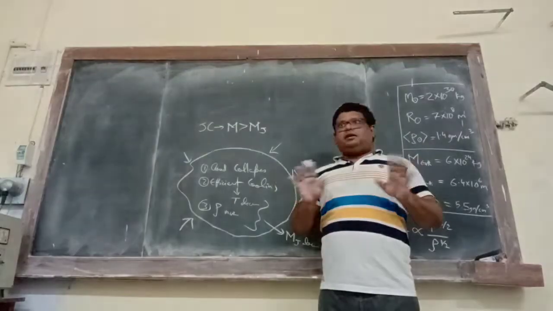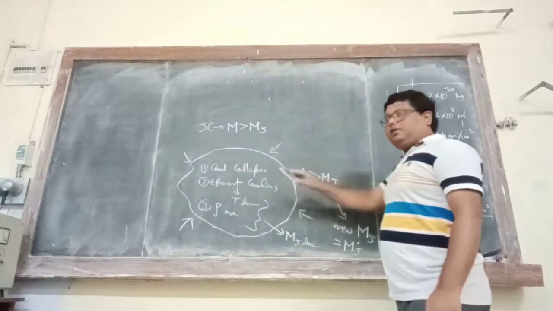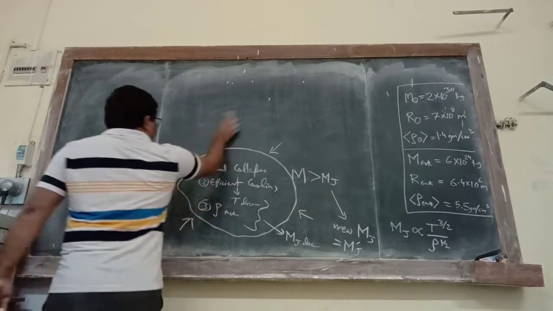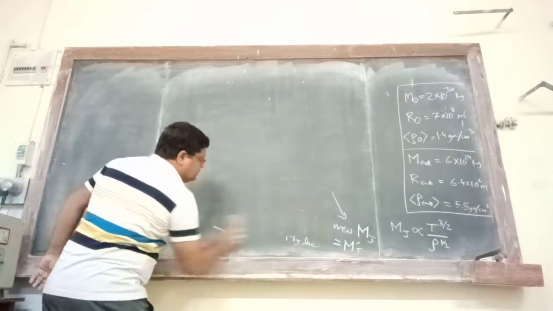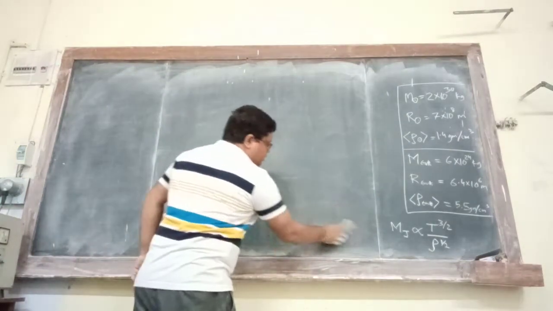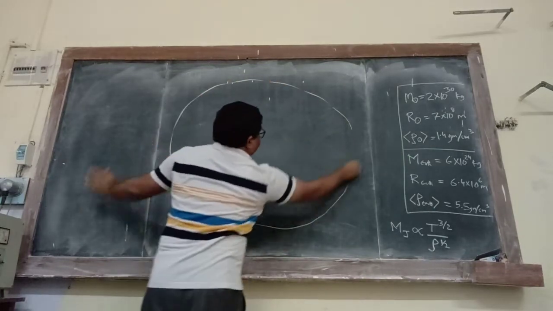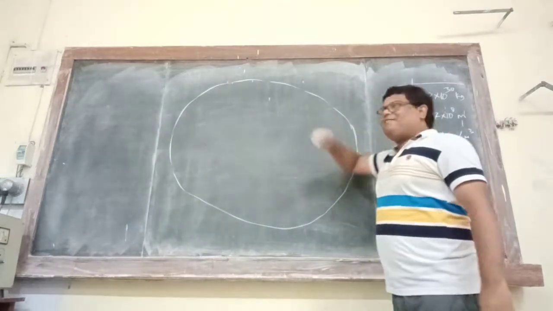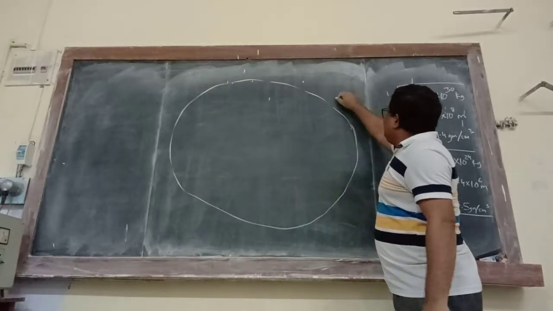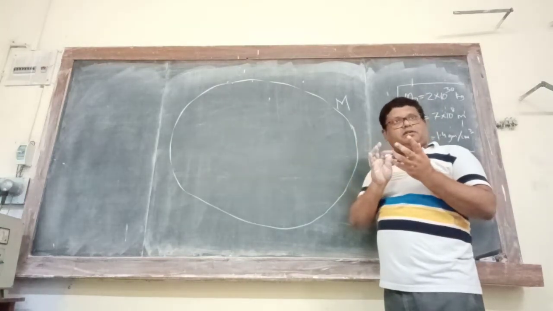Any problem with that? No problem. Now let's see. I am rubbing this. So this is my big representative victim of giant molecular cloud or whatever, cloud of mass M. So what I am saying is that Mj now decreases.